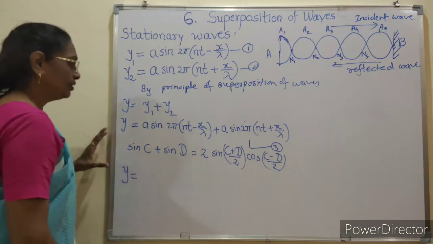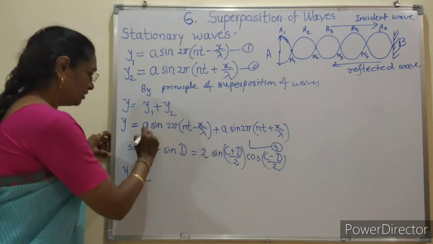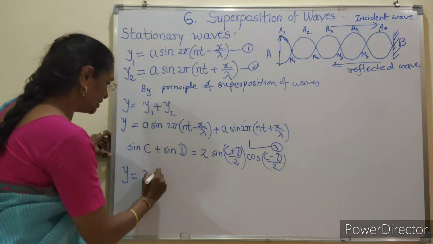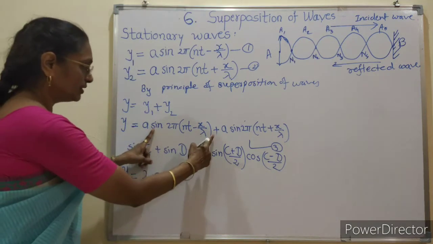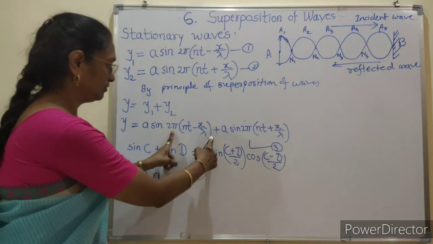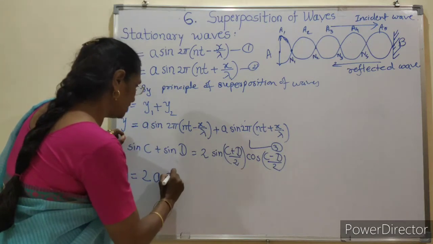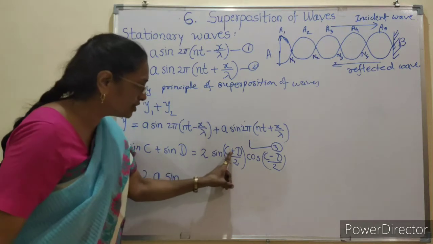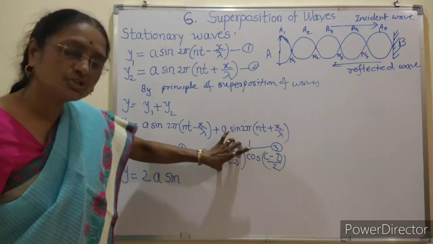Y is equal to, we write here, 2 factor is there. A is common in both the cases, it is 2A. Now this one is sin C, this is sin D. Sin, we have to write (C plus D)/2. We calculate this bracket